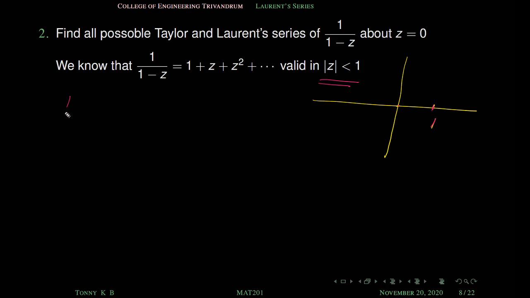The other case is, suppose mod z is greater than 1. Is it an annulus? Laurent series exists only in annuluses. That means some r1 less than mod z less than r2. The Laurent series is defined only in regions of this form. Laurent series is defined in general in powers of z minus z0. In our case z0 is 0. That's why I said r1 less than mod z less than r2. Is mod z greater than 1 an annulus? Then what is r1 and r2?